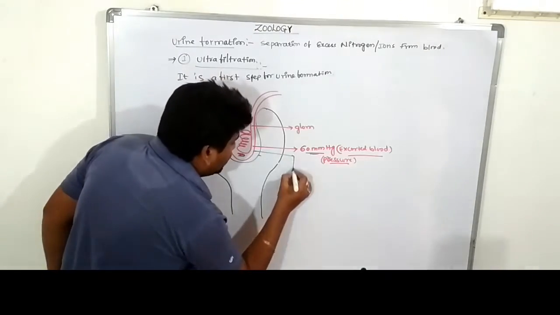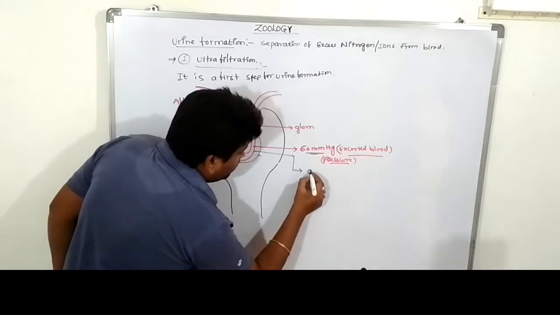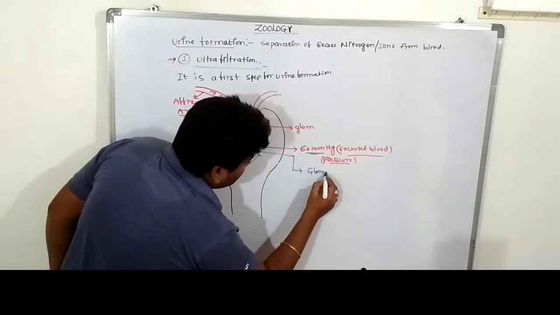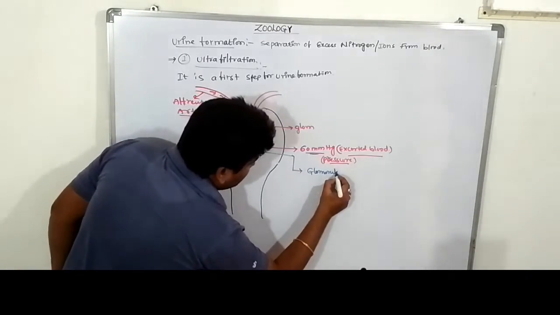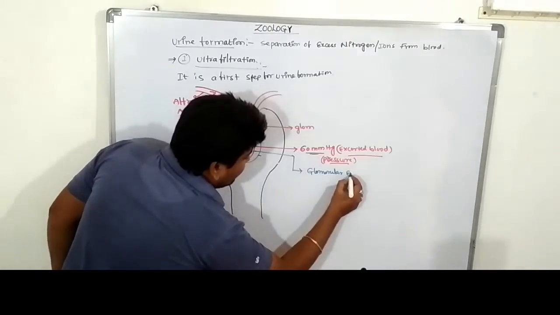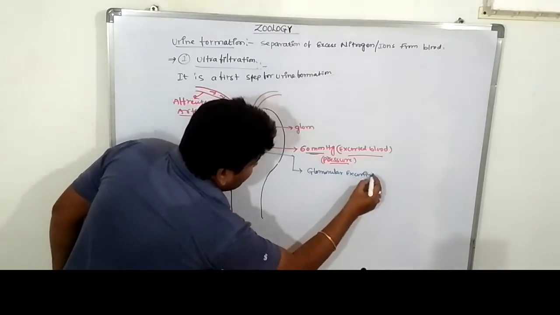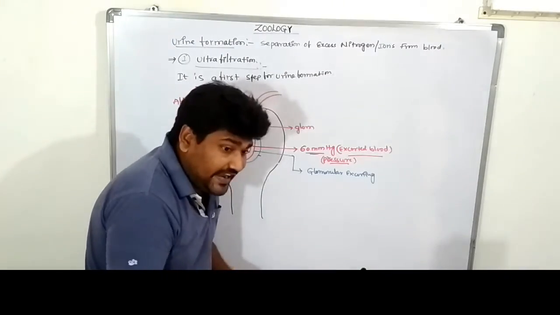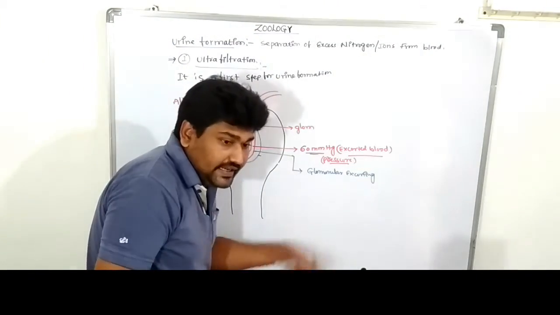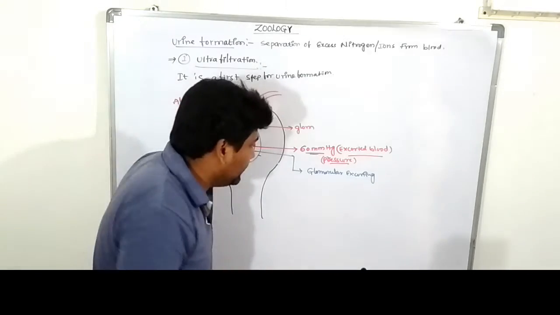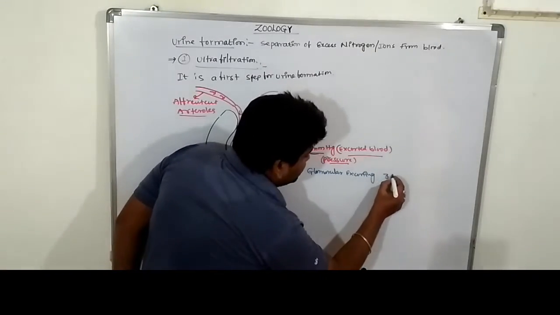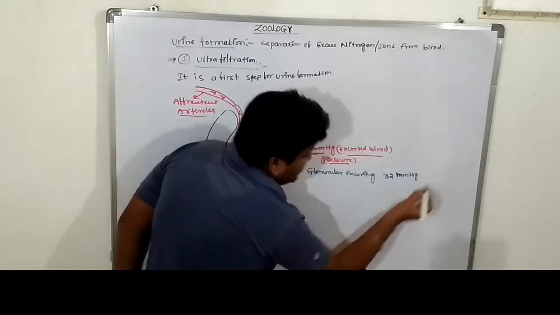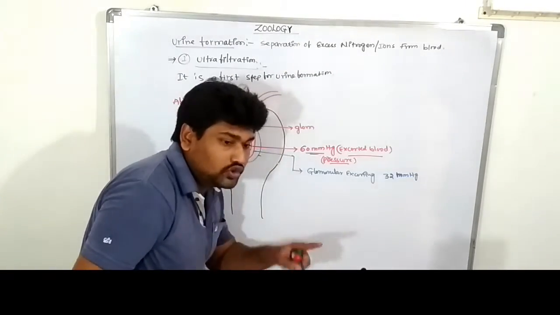The glomerular pressure is 32 mm of mercury.